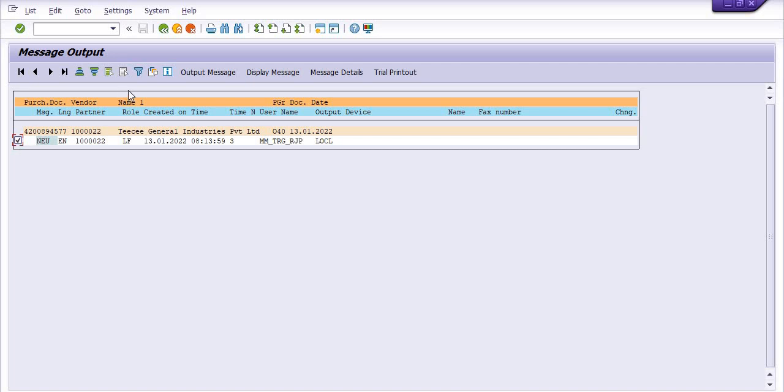This is the vendor code, this is the purchase order. Click on the trial printout. System will generate the printout using ME9F.